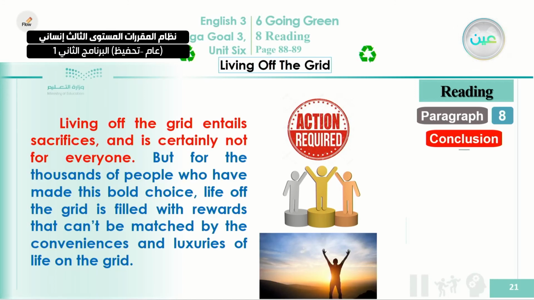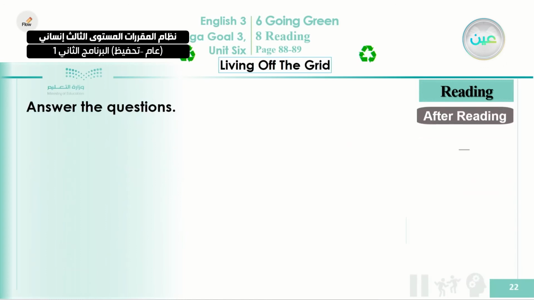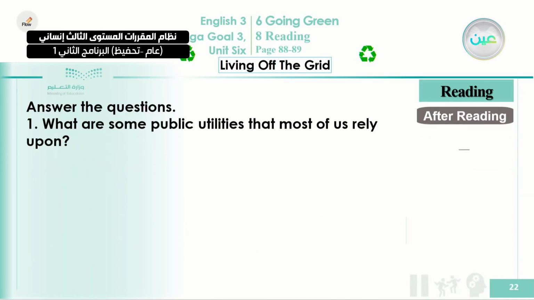Okay, now we finished reading this article, this eight-paragraph article, and now we're going to move to the after-reading section, which is about comprehension questions. We will answer them. You remember when we told you to concentrate on these pieces of information. Like number 1 here, what are some public utilities that most of us rely on? Okay, in our daily life, we rely on electricity, natural gas, and water.